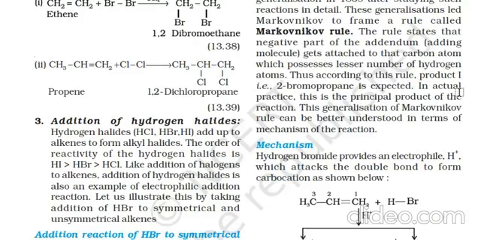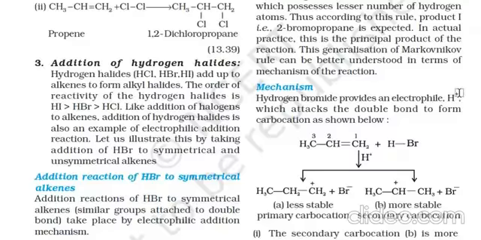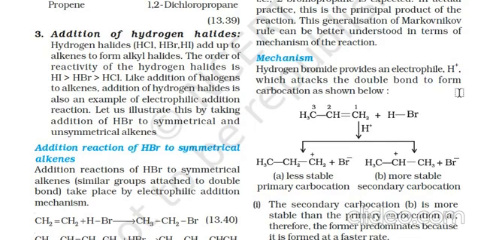Okay, but in some cases it is seen that the Markovnikov rule is just reversed. So let's see first the mechanism here for the Markovnikov rule. Hydrogen bromide provides an electrophile H plus ion which attacks the double bond to form the carbocation of the compound propene. Here this H plus ion attacks, breaks up the pi bond here and forms the carbocation here.